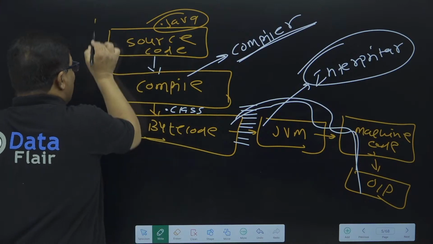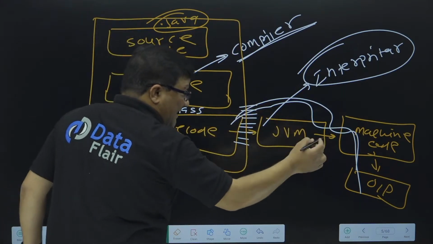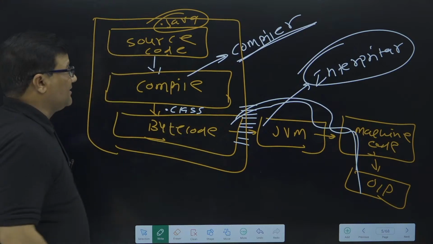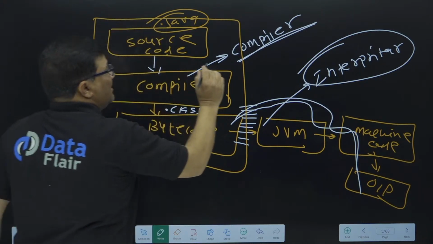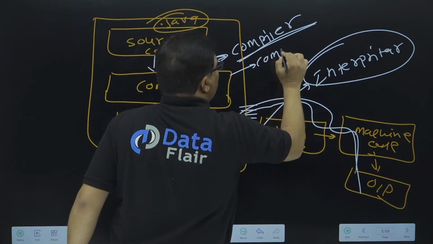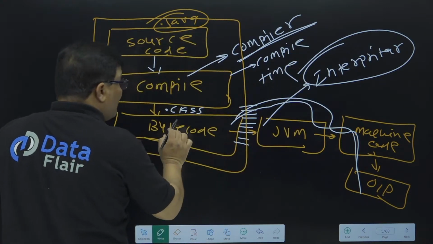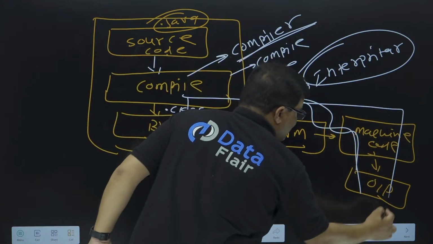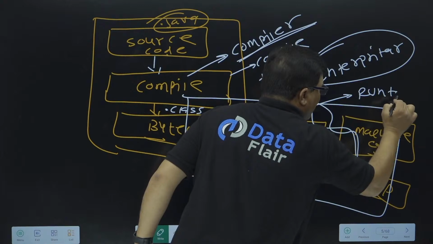Once code follows the steps, there are two types of environments. The conversion of a source code into bytecode is called the compile time environment. And the conversion of bytecode into machine code and displaying an output is called the runtime environment.